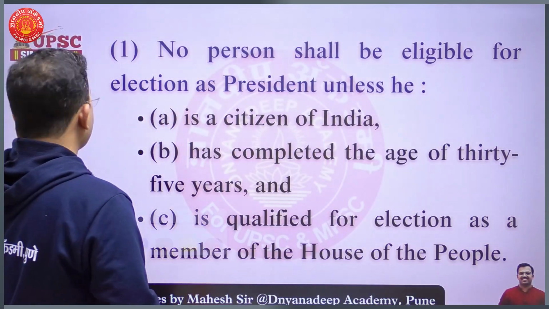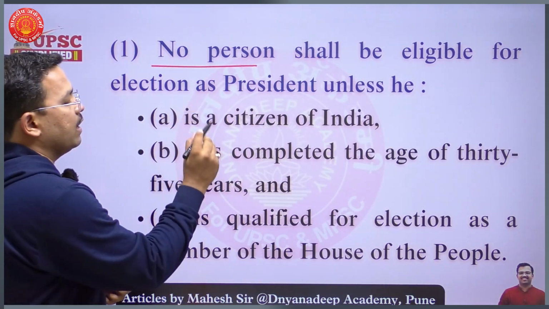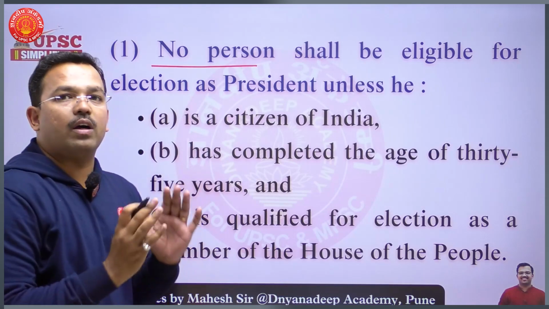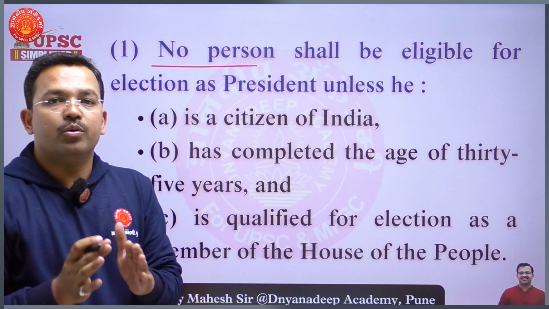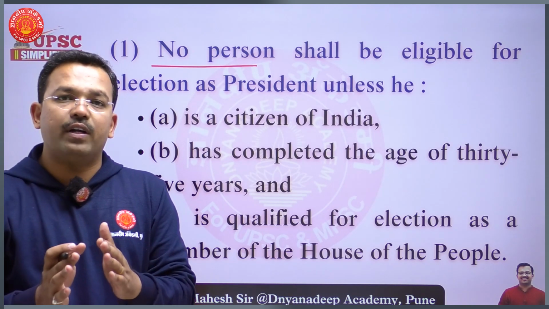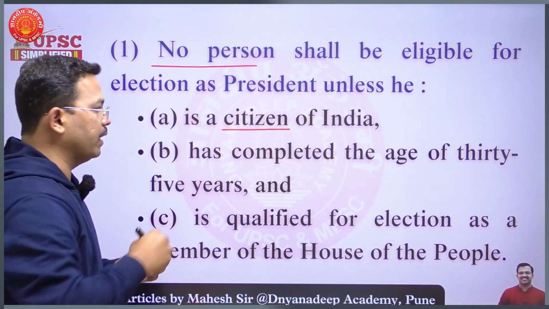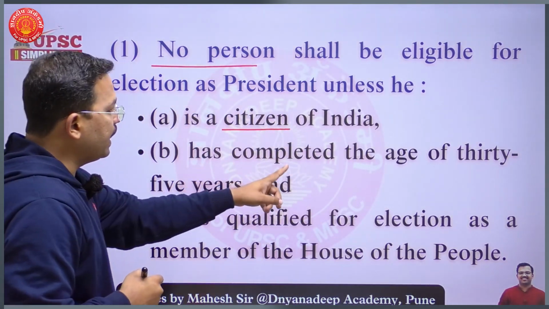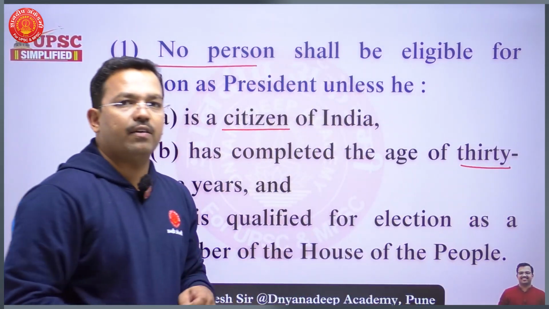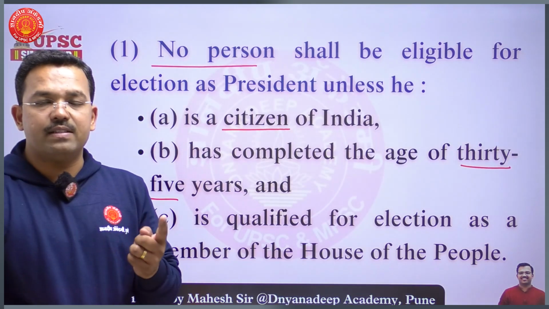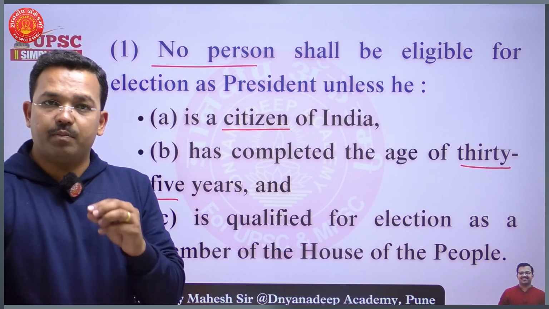See, first thing, no person shall be eligible for election as President of India unless he, meaning what are all the basic qualifications that every individual who wants to get elected as President of India should possess. First, he should be a citizen of India. Second, he has completed the age of 35 years. So basically, the minimum criterion for getting elected as President is 35 years. Now here, you must remember certain important ages.